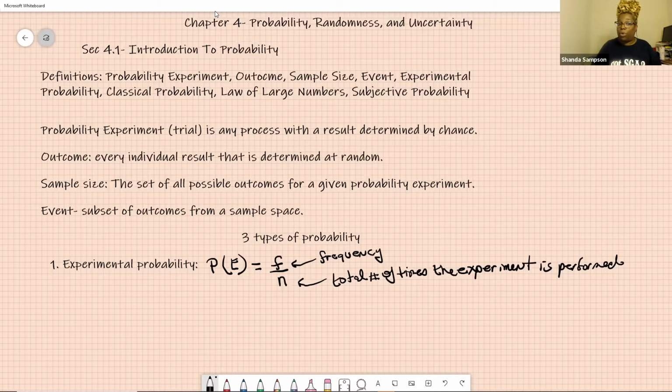So, for example, if I'm throwing a coin, I'm looking for a specific event. I'm looking for either heads or tails. I would say the probability of getting a head. The E is my specific event, which I'm talking about getting a head. And then I toss my coin, let's say 10 times. 10 times would be the total number of times. And let's say I got 3 heads when I tossed it 10 times. Or let's say your friend tossed it and they got it 3 times. So you see how that works. Experimental probability, somebody has actually done an experiment.